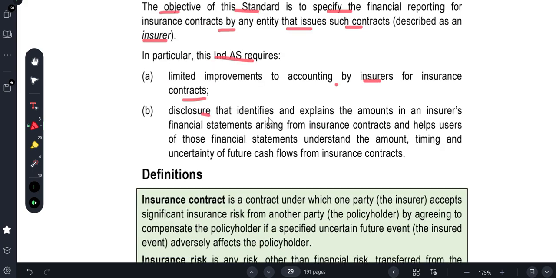Disclosure: it requires disclosure that identifies and explains the amounts in an insurer's financial statements arising from insurance contracts, and helps users of these financial statements understand the amount, timing, and uncertainty of future cash flows from insurance contracts. The insurance business says, for this risk, if you pay this premium, we will assure this amount.